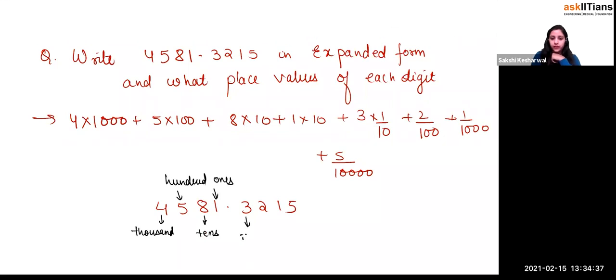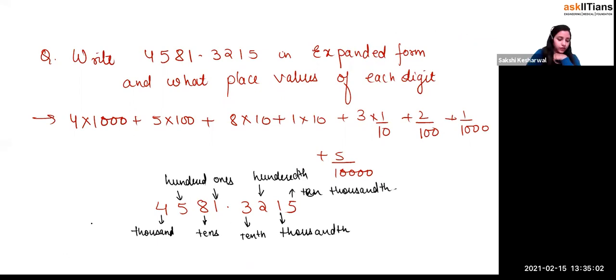This one is, beta, tenths, right? This one is, beta, hundredths. This one is thousandths. And this one is ten-thousandths, right?